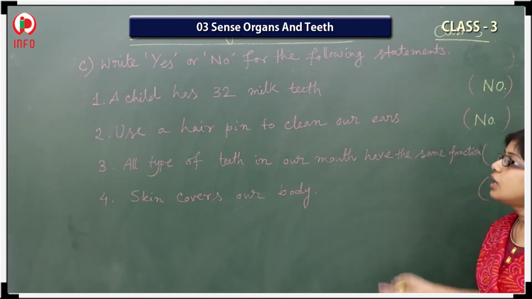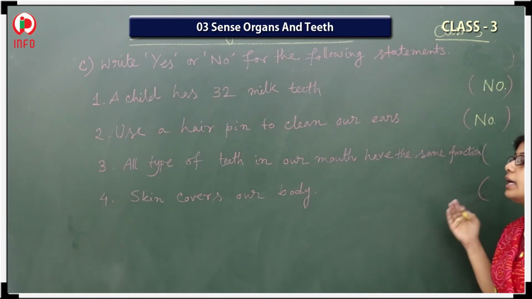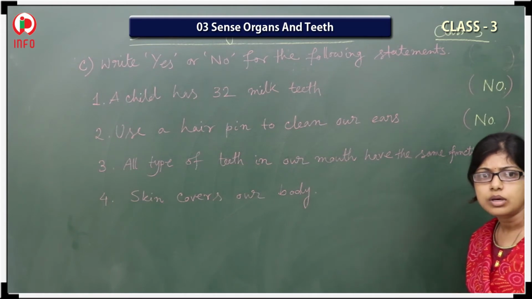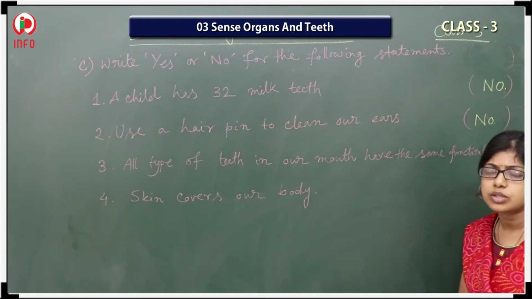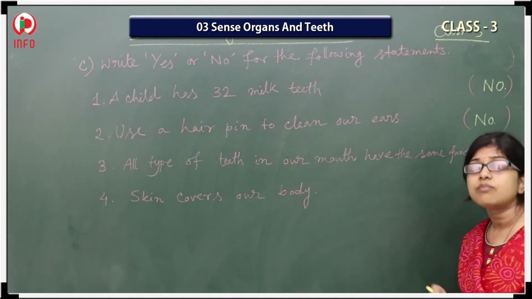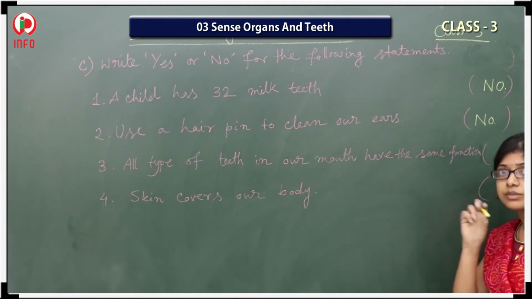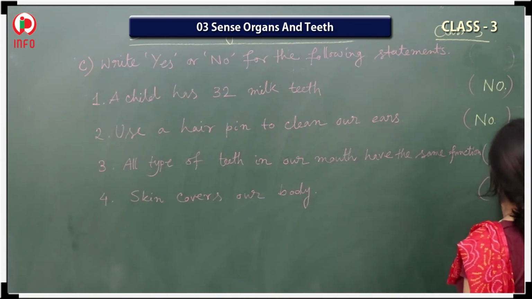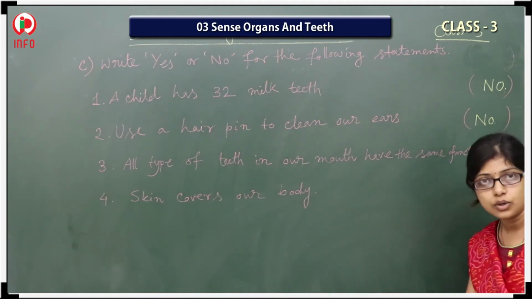Next, the third one, all types of teeth in our mouth have the same function. No, they have different kinds of function. Few of them are for chewing, few of them are for cutting, few of them are for tearing. Is it? So that one also is not correct. So you have to write here no.